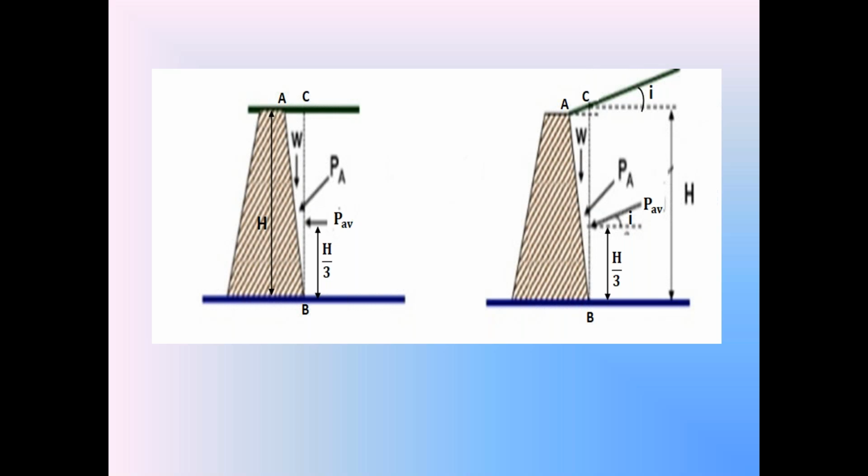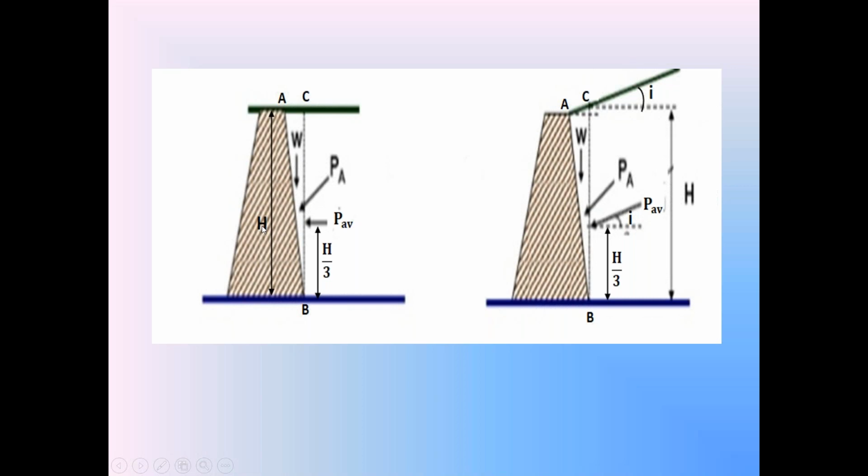Then consider this BC as the vertical side of the retaining wall. H is the height of that vertical side of the retaining wall.